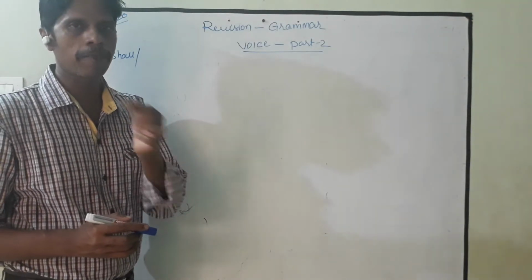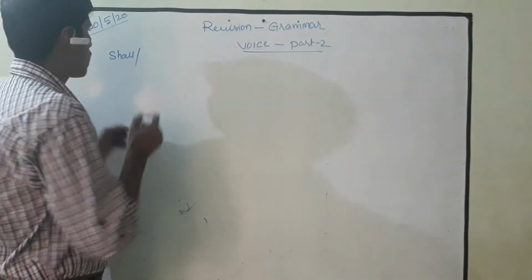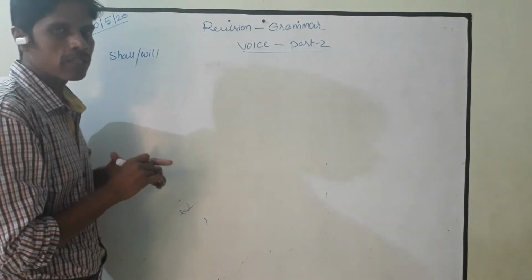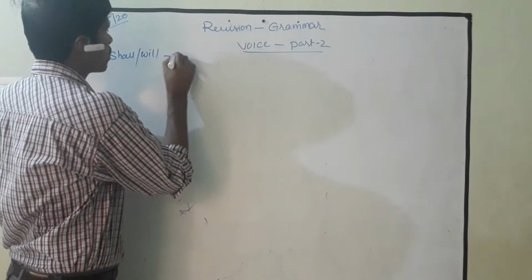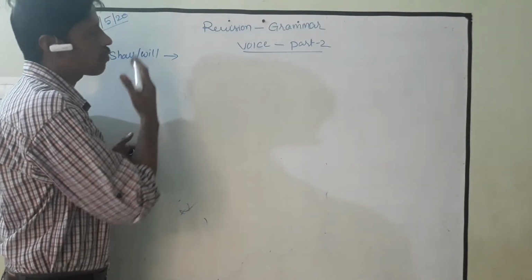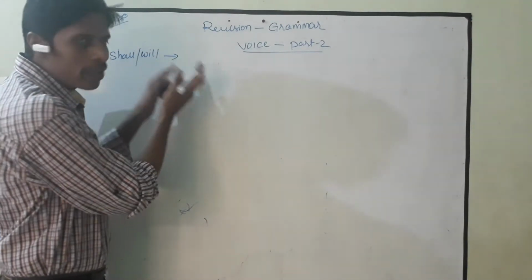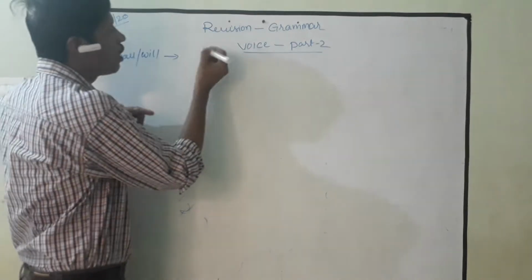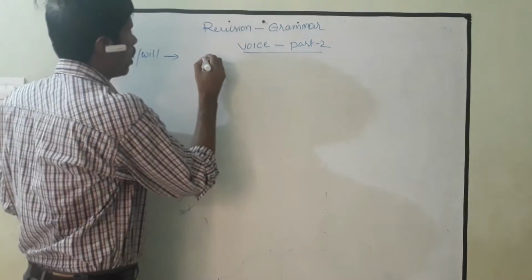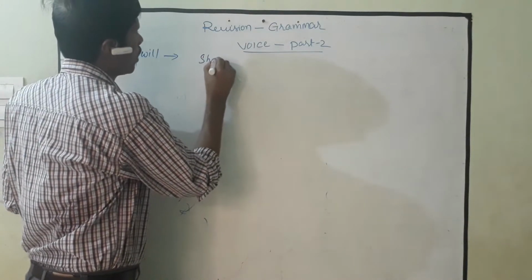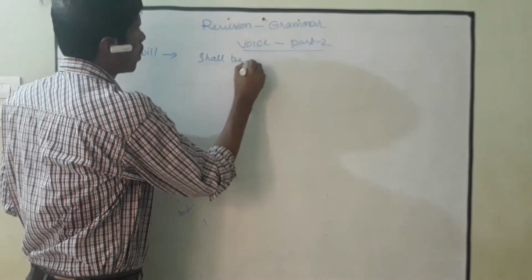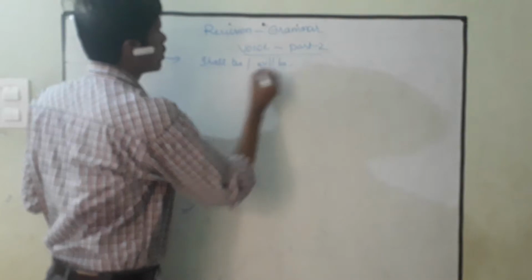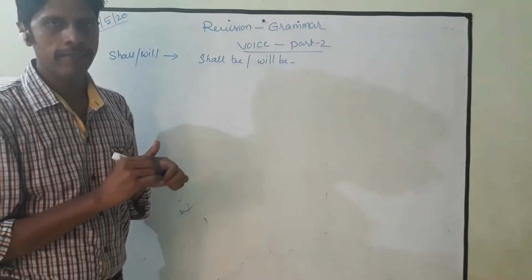You must remember this. When you find shall or will in active voice, when you change the sentence into passive, along with these 2 modals, be is added. Shall becomes shall be, and will becomes will be. These 2 are used in passive voice.